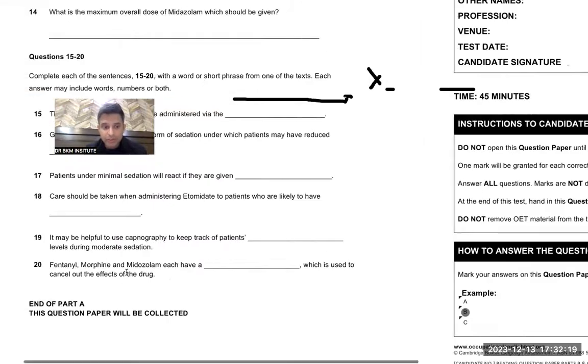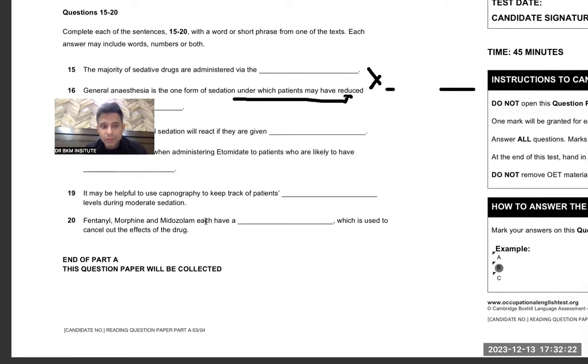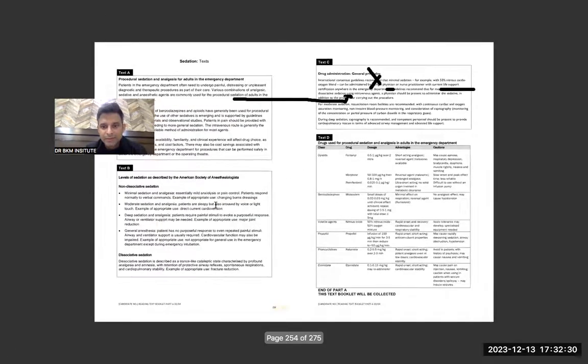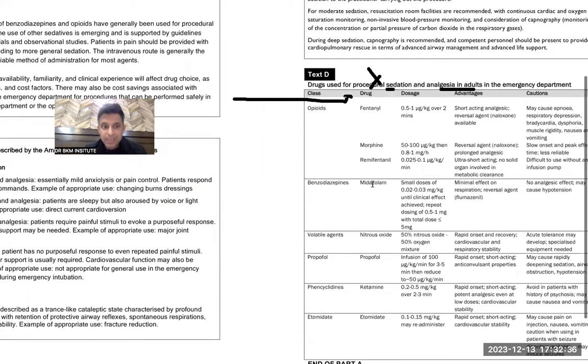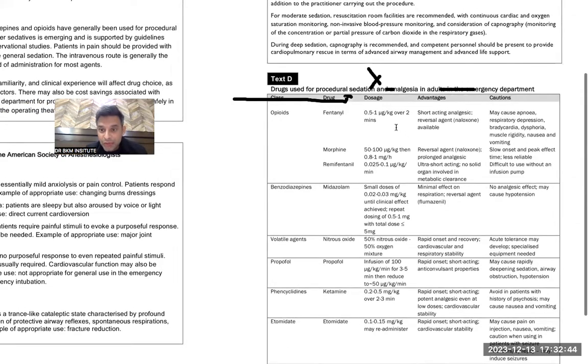Fentanyl, this was also an interesting question. "Fentanyl, morphine, and midazolam each have a..." So I know this is drug classification. I went to these words, F, M, and M, and just went on to this blank. These three drugs have one thing. "A" means one, so these three drugs should have a common thing. When I read the three options, I could find the word reversal agent. So these three drugs can have a reversal agent.